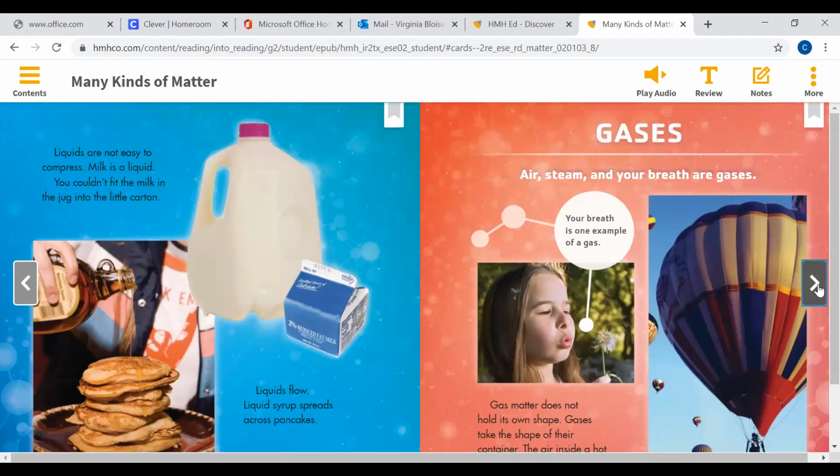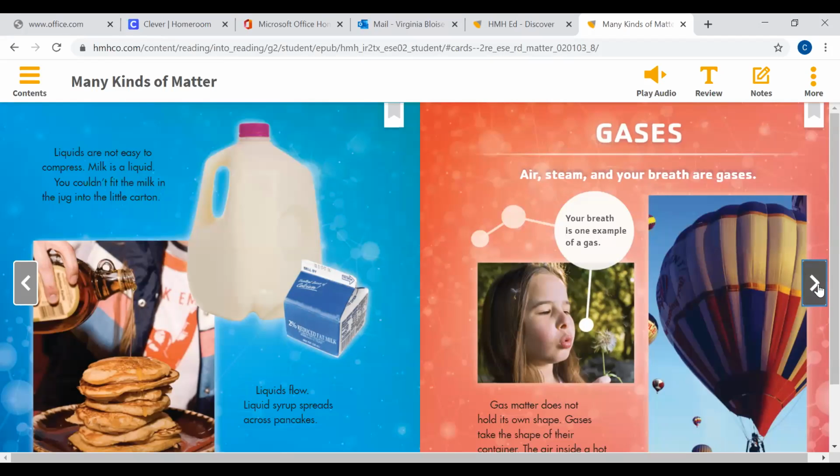Liquids are not easy to compress. Milk is a liquid. You couldn't fit the milk in the jug into the little carton. Liquid flows. Liquid syrup spreads across pancakes.